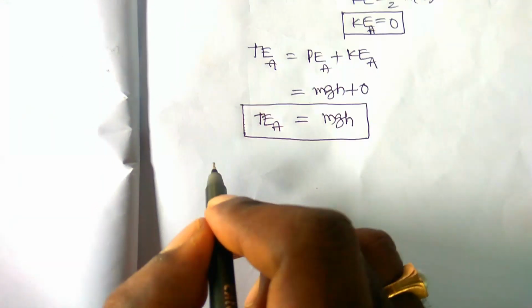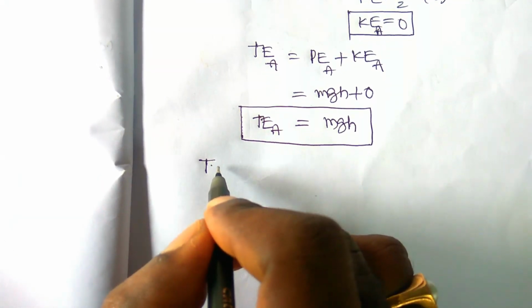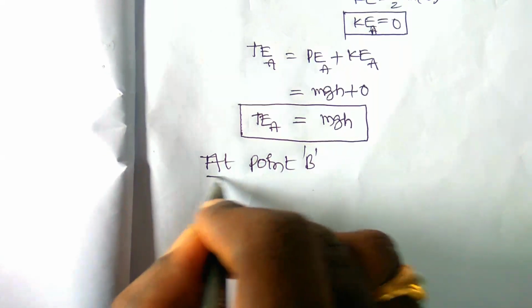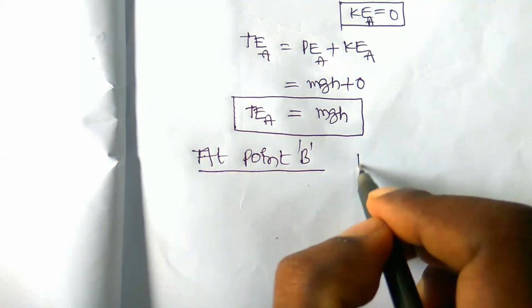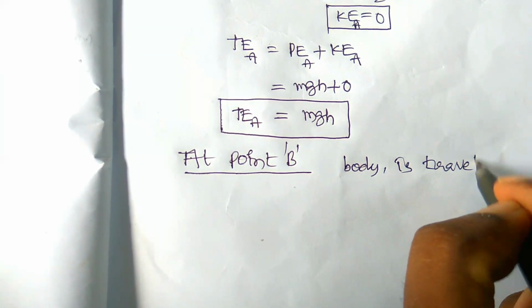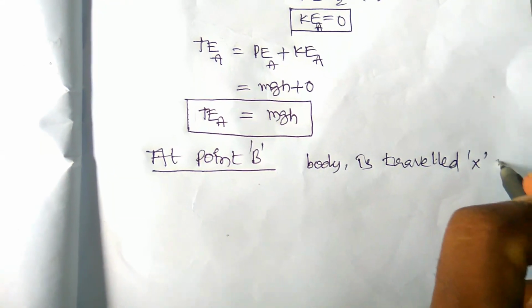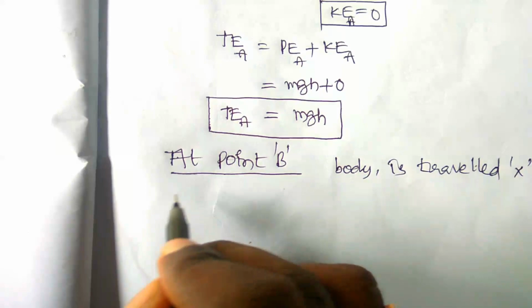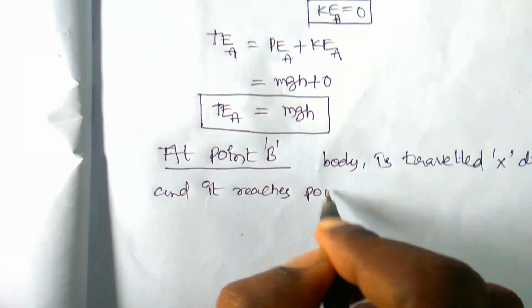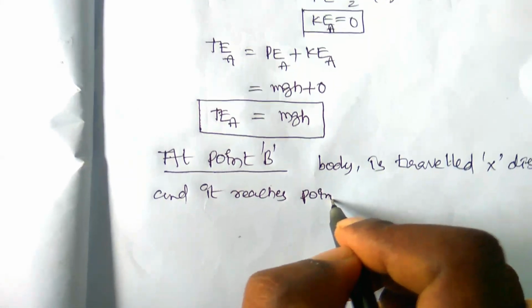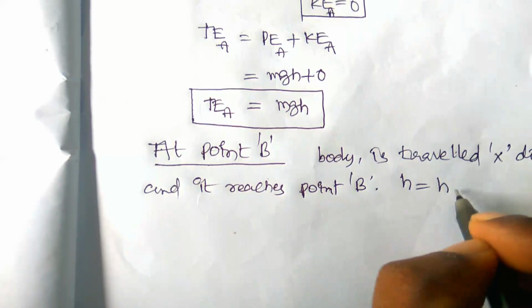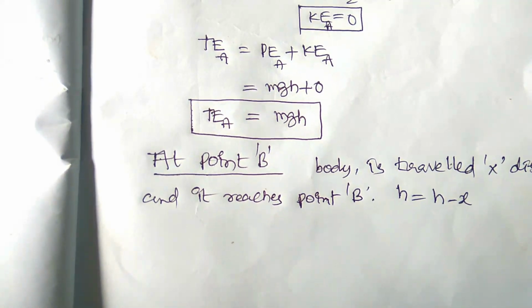Total energy at point B. The body has traveled x distance and reaches point B. Therefore the height of the body is h minus x.